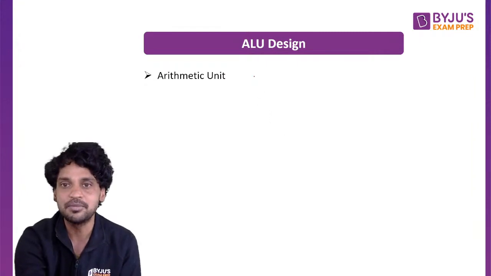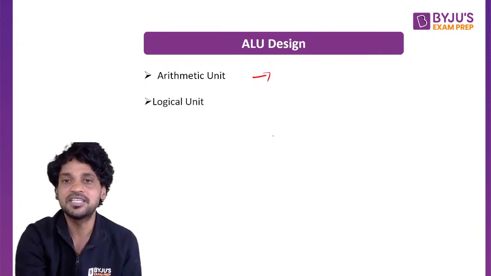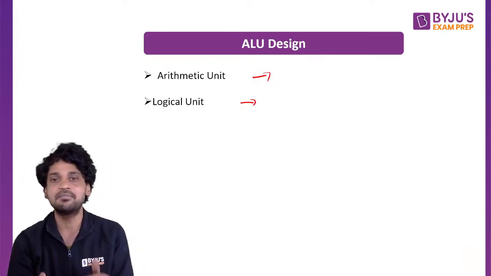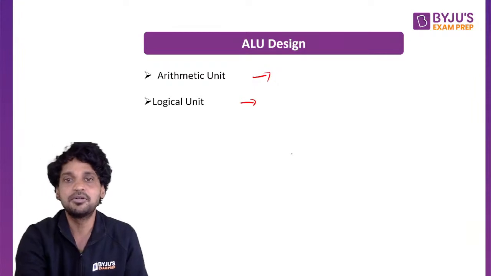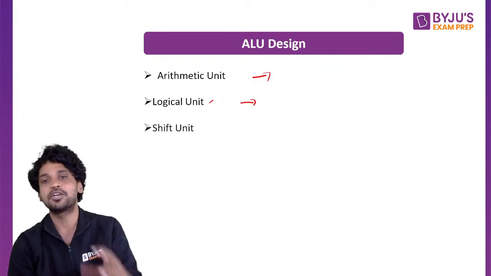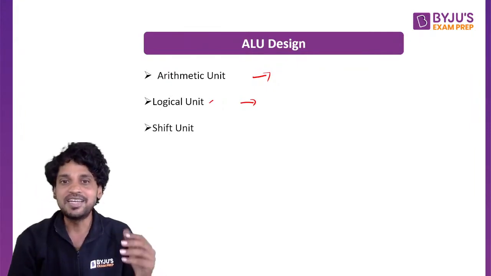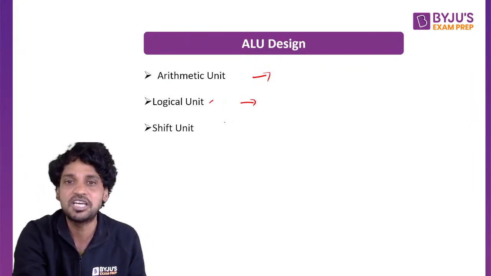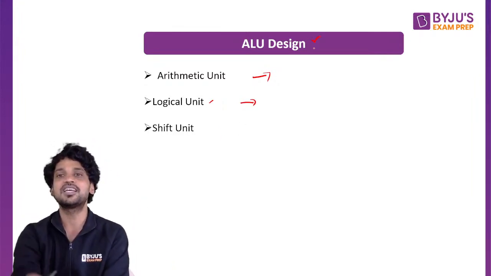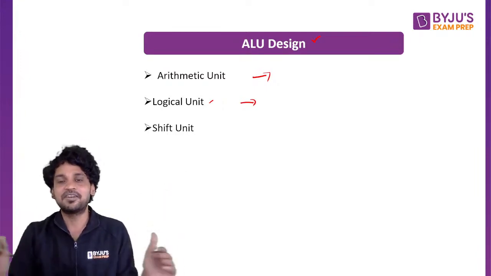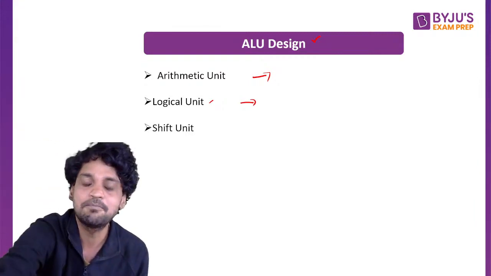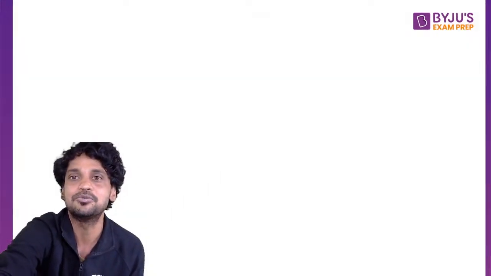So I need to design an arithmetic unit. I need to design a logical unit. There are 16 logical operations altogether. If we club them and multiplex them, we get a logical unit. My ALU should also perform shift operations, right shift and left shift. The multiplexing of the arithmetic unit, logical unit and shift unit gives my ALU. If you want to design the ALU, you need to design 3 different entities: the arithmetic unit, logical unit and shift unit. All must be multiplexed together in order to design the ALU.